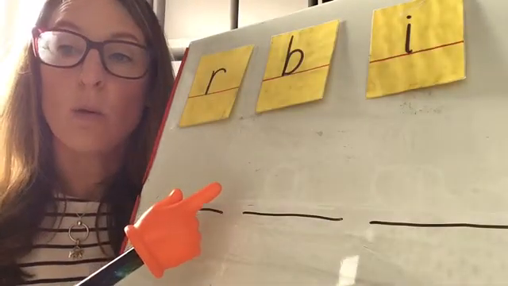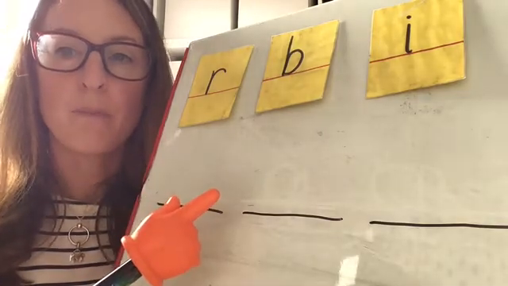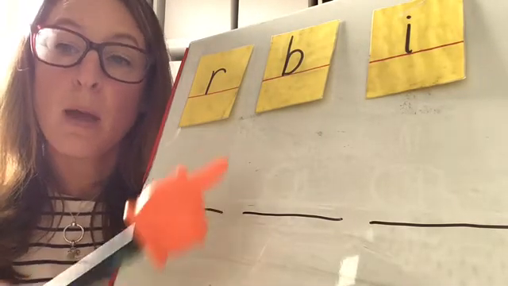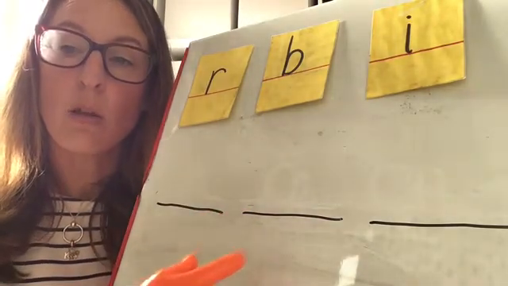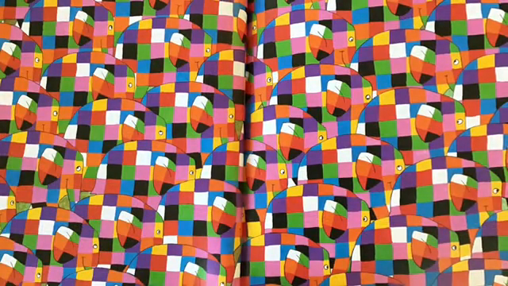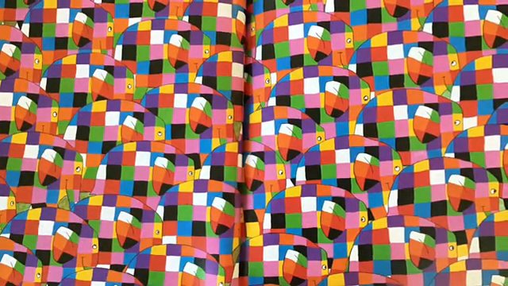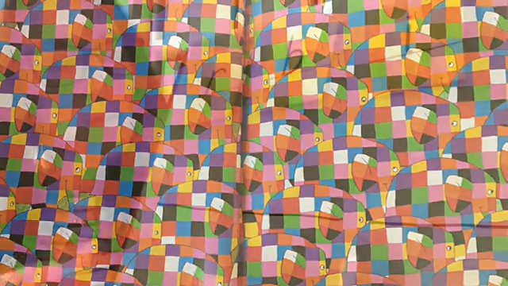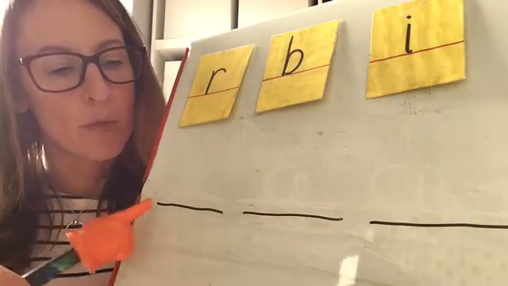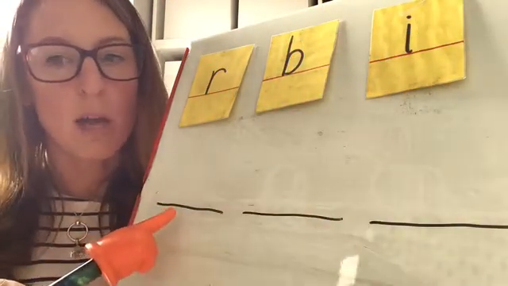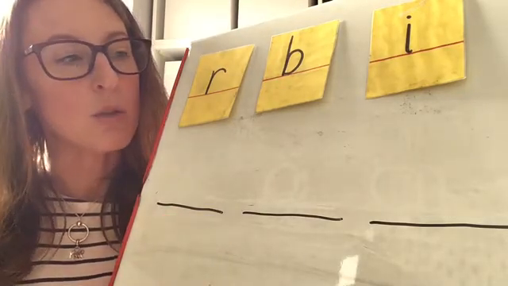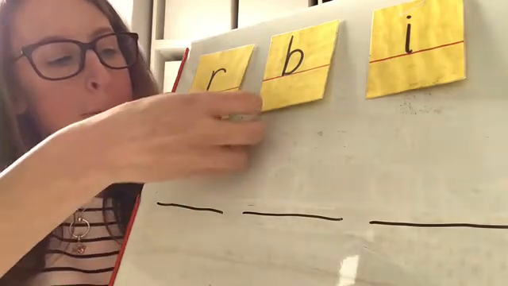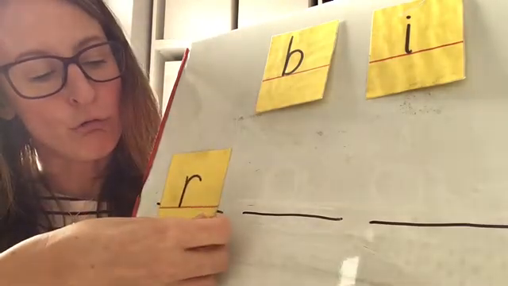These are the sounds that we will need to build the word rib. Say rib. Make sure you've got these sounds ready and 3 sound lines. You can pause the video while you do this. If this were the word rib, rib, which sound would go here? Find the sound and pull it down, making the sound as you do so. R.